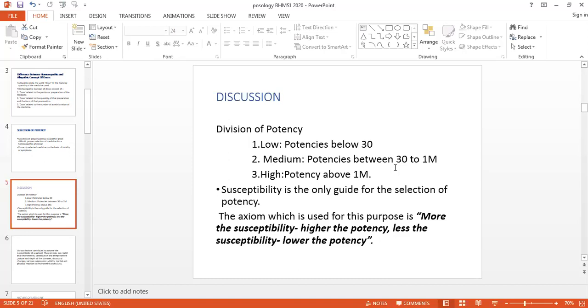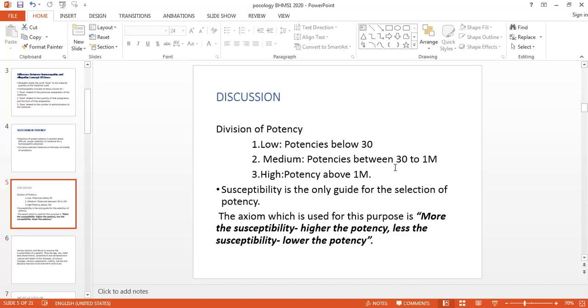the lower potency, it will act more on your cellular level. Higher potency भी काम करेगी, but as the capacity of that medicine is different, the lower potency will act from the cellular level, and that's why he used the lower potencies more instead of the higher ones.